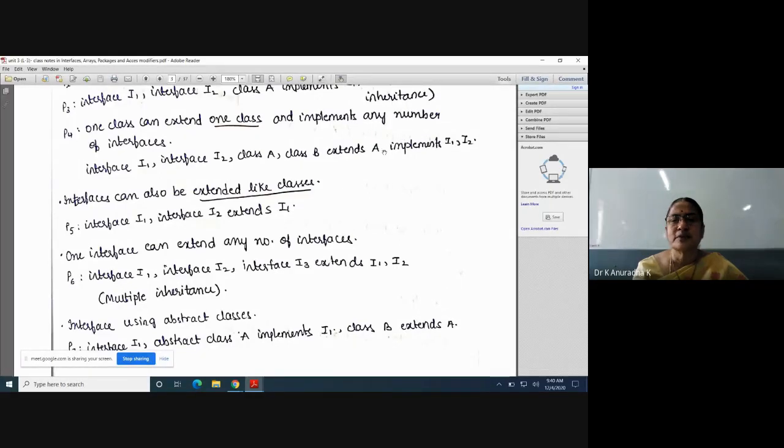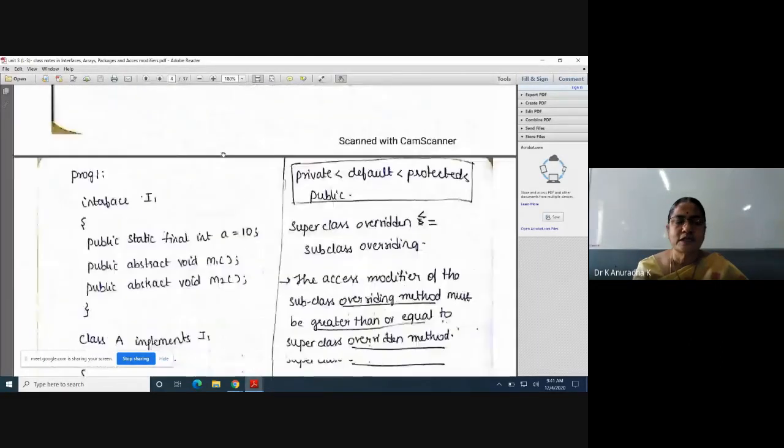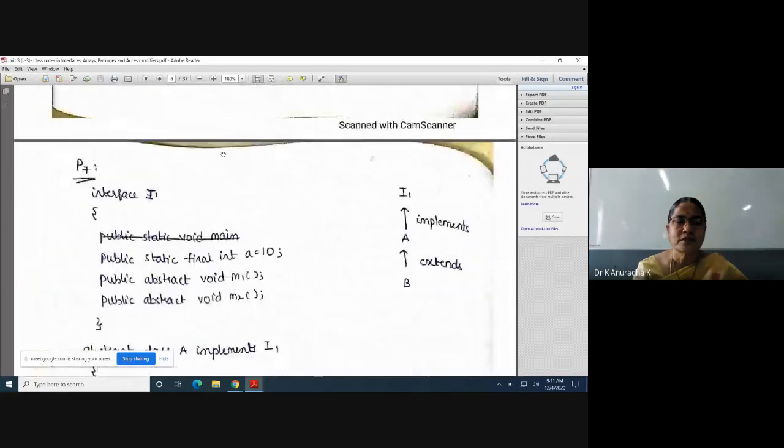Here there is no comma. Right? Class B extends A and implements I1, I2. It means the role of this class B is that all the members of class A are inherited to class B using extends, and with implements I1, I2, the class B has to provide implementations to all the abstract methods of I1 and I2. That's it. Now we will write the program for that.